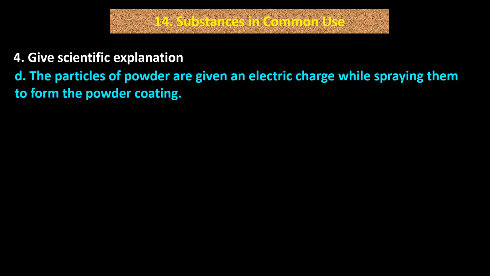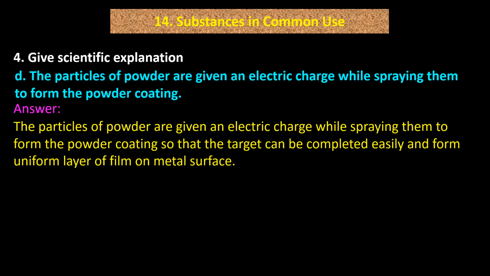D. The particles of powder are given an electric charge while spraying them to form the powder coating. Answer. The particles of powder are given an electric charge while spraying them to form the powder coating so that the target can be completed easily and form a uniform layer of film on the metal surface.